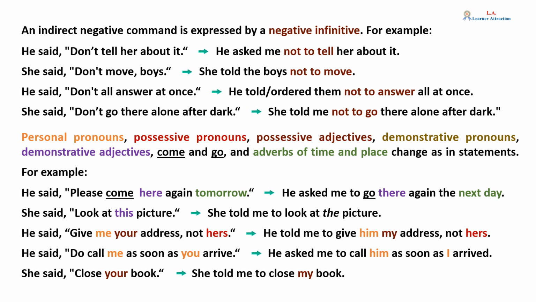Personal pronouns, possessive pronouns, possessive adjectives, demonstrative pronouns, demonstrative adjectives, come and go, and adverbs of time and place change as in statements. For example, he said, "Please come here again tomorrow." Becomes, he asked me to go there again the next day.